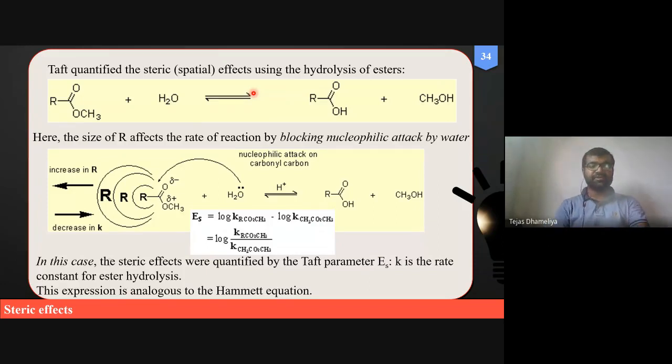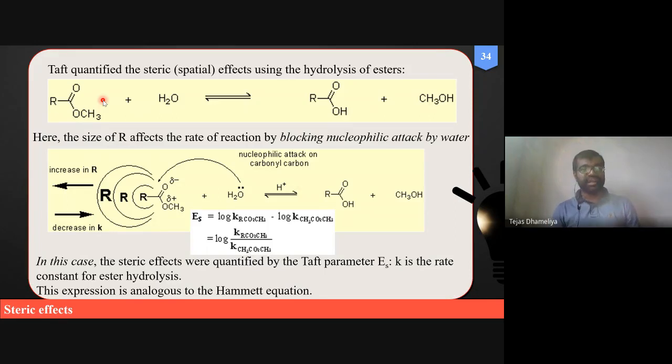and this carboxylic acid which is present over here. Further there can be a reaction between methanol and carboxylic acid to release a water molecule and to form ester. So this reaction is basically in equilibrium. Now Taft has further studied the rate for this reaction. And he has taken, let me tell you,